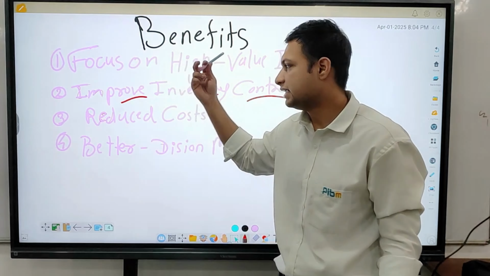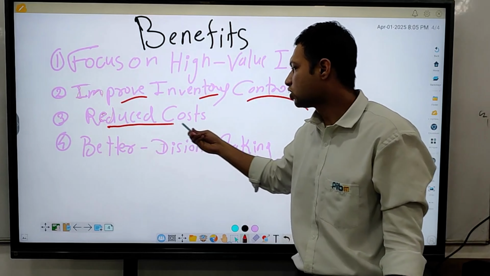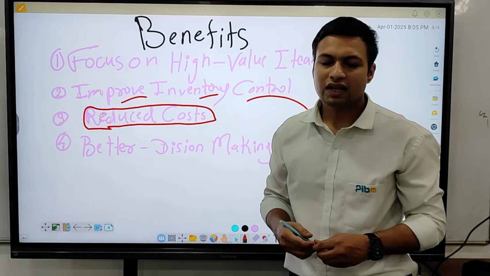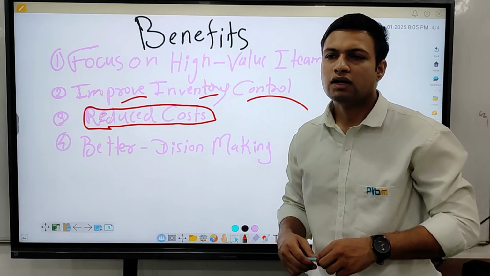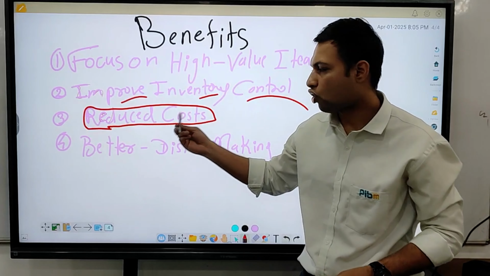This ABC analysis will definitely reduce the cost, because we are going to see which items are not that valuable to the organization. So we'll cut those items down from our inventory, and ultimately that will reduce our cost.